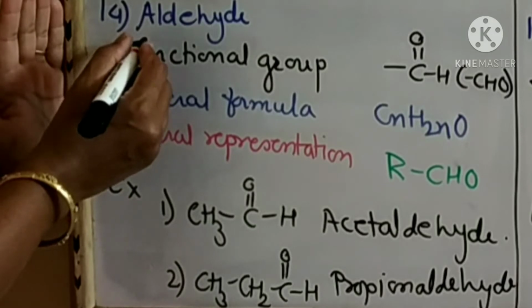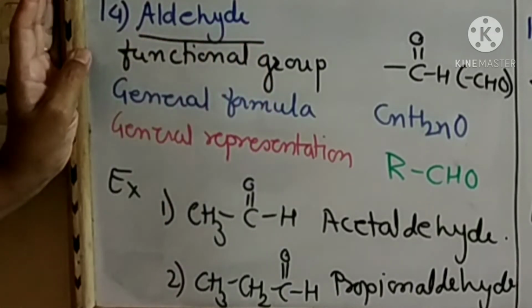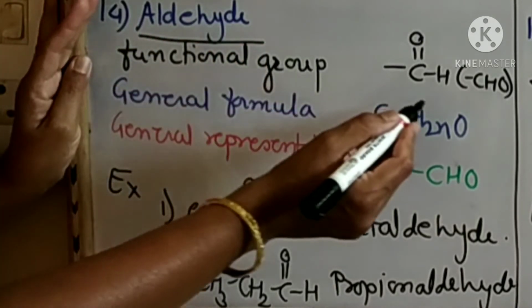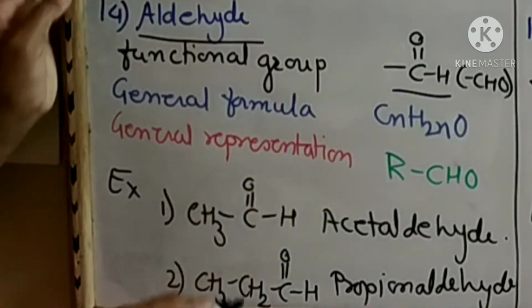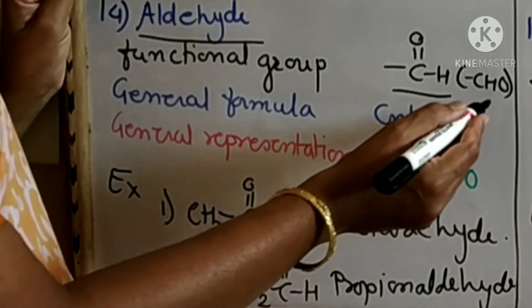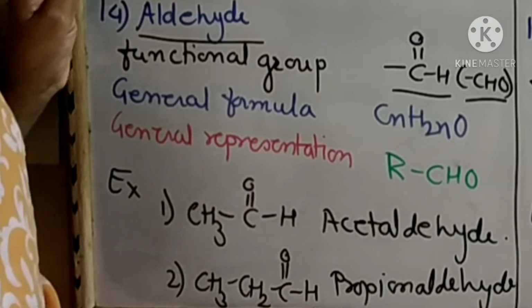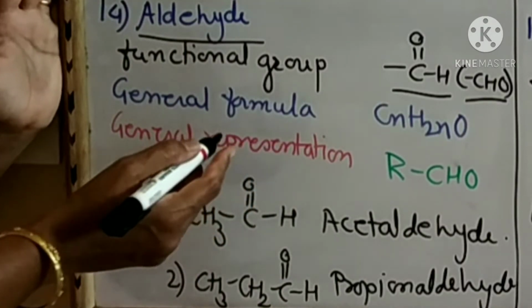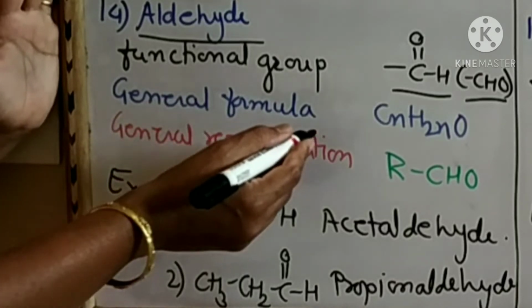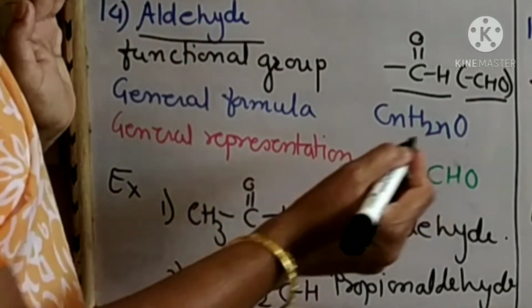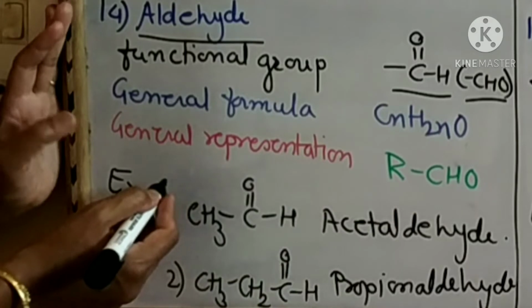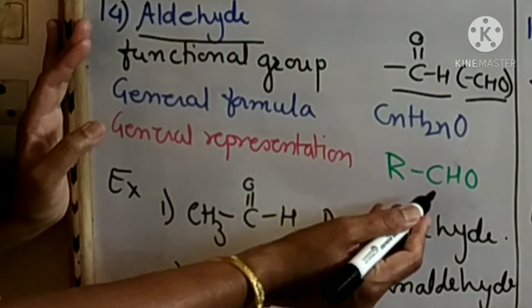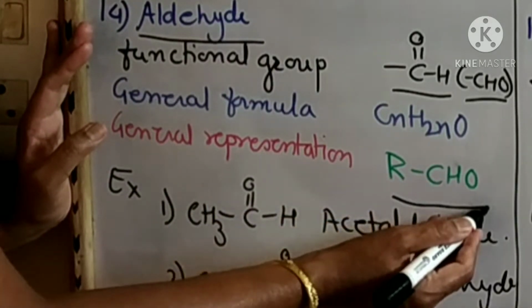Number 14 is aldehyde. Functional group of aldehyde is C double bond OH, or it is CHO. Name of this functional group is formyl. General formula is CnH2nO. General representation is RC double bond OH, or RCHO.